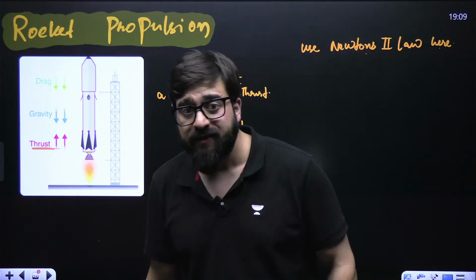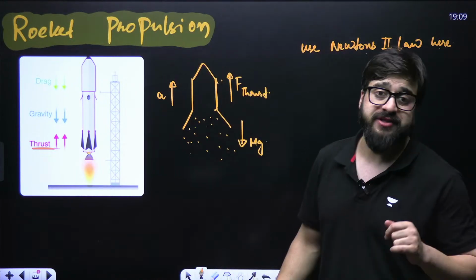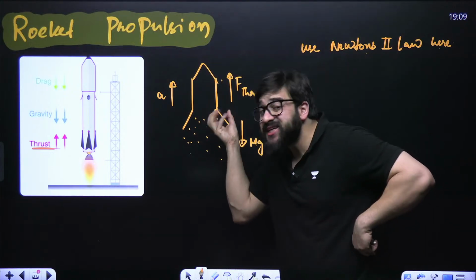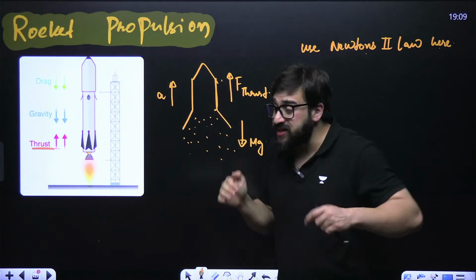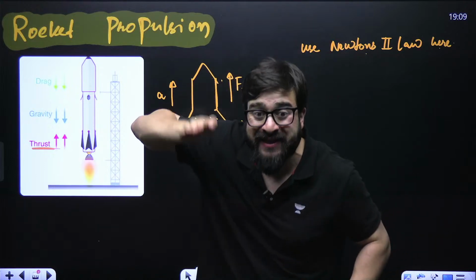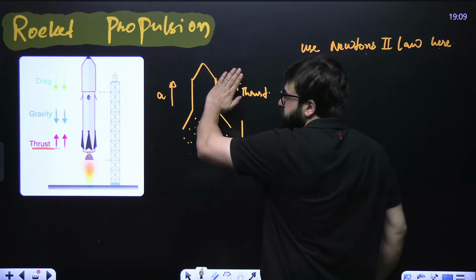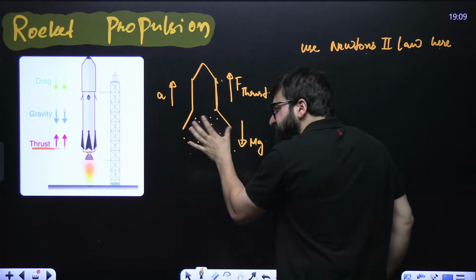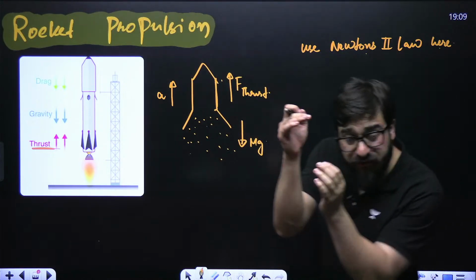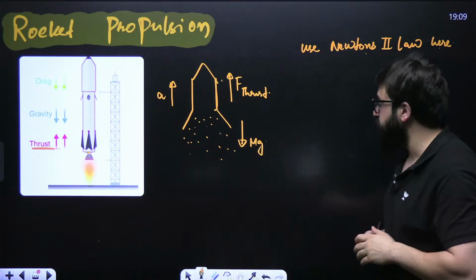We say the mass of the rocket is not constant. Why? Because as it keeps on burning the fuel, the mass of the rocket keeps on decreasing. Mass of the rocket means the mass of rocket plus the mass of fuel. So as the fuel keeps on burning, the mass of the rocket is decreasing.